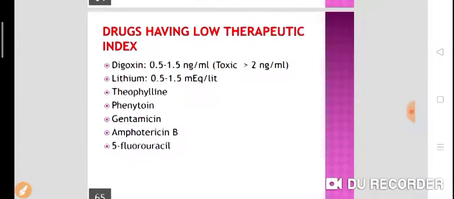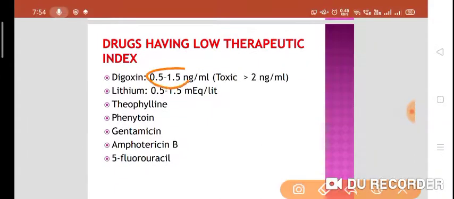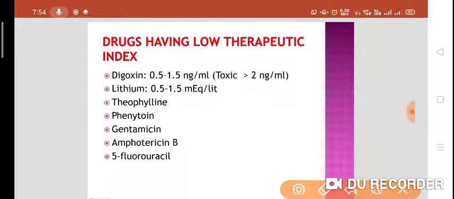Now, drugs having a low therapeutic index, for example, digoxin. Digoxin is effective only at 0.5 to 1.5 nanogram per ml, and it will be toxic if it is more than 2 nanogram per ml. Same thing with lithium. It is effective at 0.5 to 1.5 milliequivalent per liter. And the same with other drugs like theophylline, phenytoin, gentamicin, amphotericin B, 5-fluorouracil.